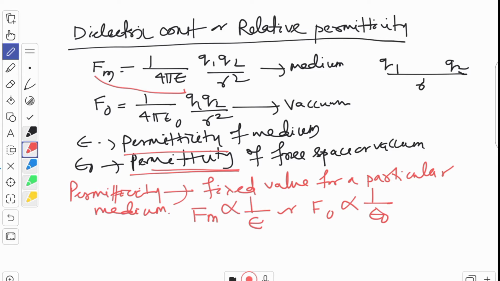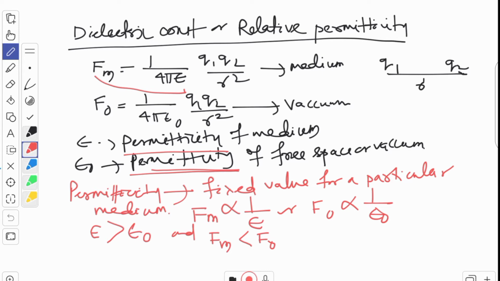What other things have we discussed? Let me remind you, this epsilon is greater than epsilon naught, and F in the medium is less than F in the vacuum. That means the force in any medium is less than the force in vacuum. Which force? The force between the two charges.